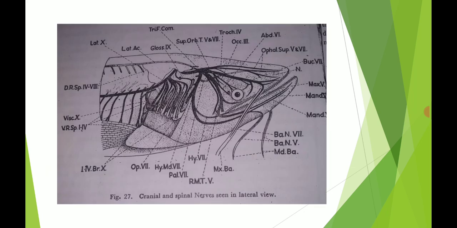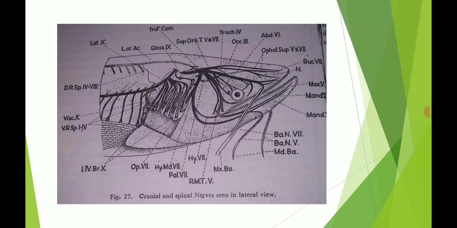Here we are shown the head region of the fish, and we are seeing the cranial and spinal nerves in a lateral view. This head consists of the cranial as well as the spinal nerves. The cranial nerves are present in 10 pairs. The names are in short forms with numbering, which makes it easy to identify which nerve is present in which part.